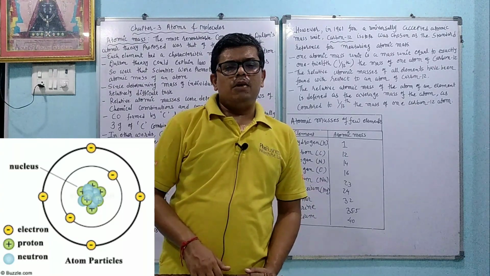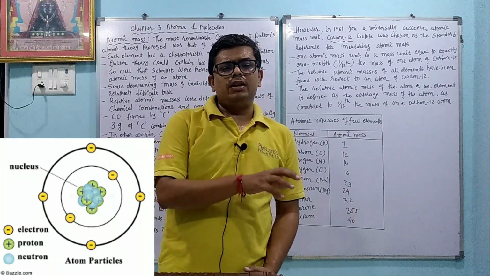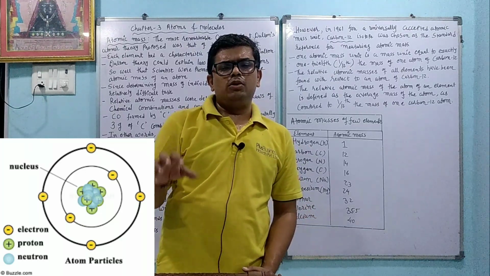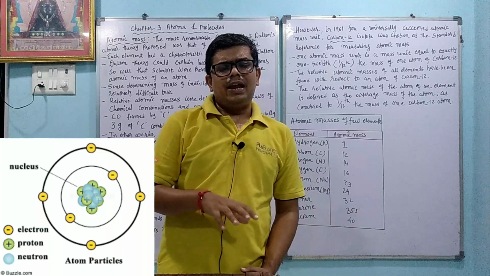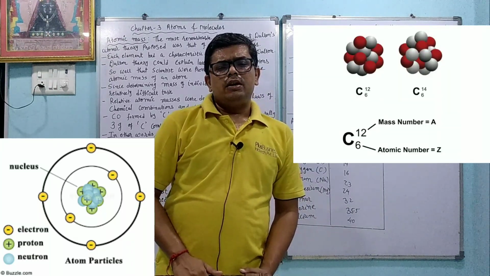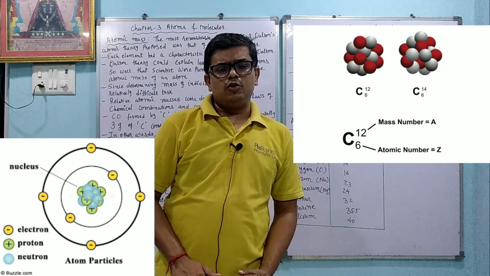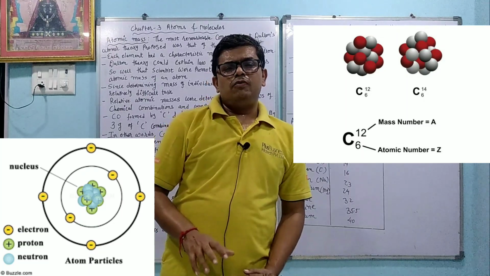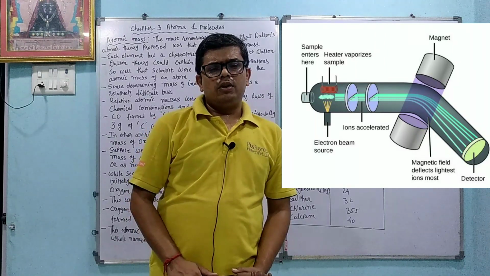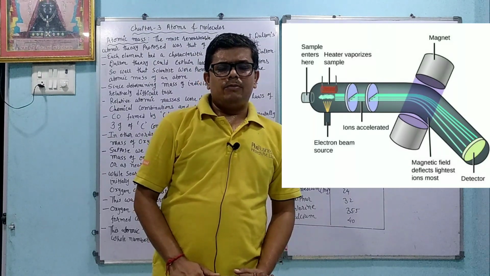Like whenever we are going to buy vegetables, 500 gram or 1 kilo, what happens is, in one balance we put the weight of 1 kg or 500 gram, and in the other balance we put the vegetables or fruits. Like that we measure. Same way, to measure the atomic mass, initially scientists used oxygen 16, after that they used the carbon 12 isotope. The method to find out the atomic mass is called mass spectrography, and the instrument is called mass spectrometer. So one by one we will learn about the atomic mass.